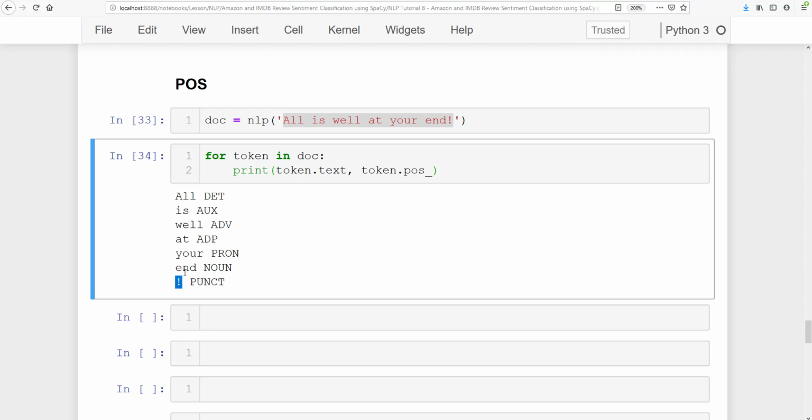All right, so with this we can get the part of speech, and with dependency parsing we can also understand the relation between these words, although we'll understand this with the spaCy graph later.